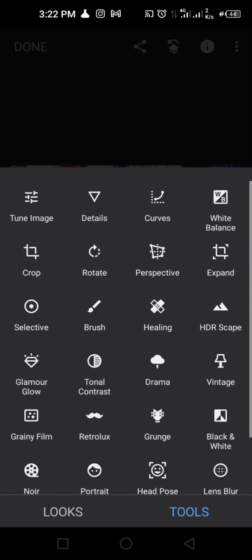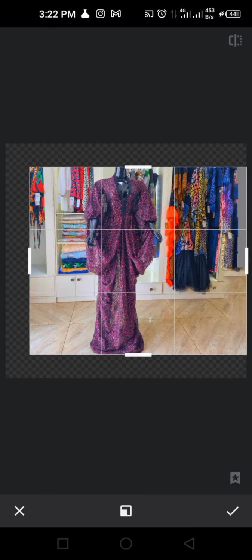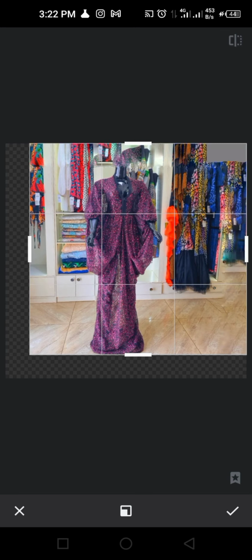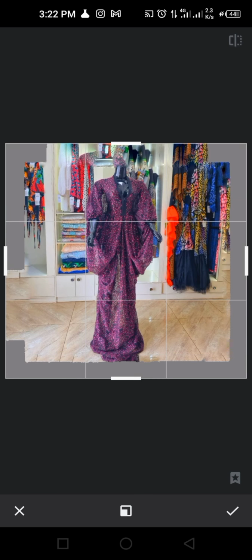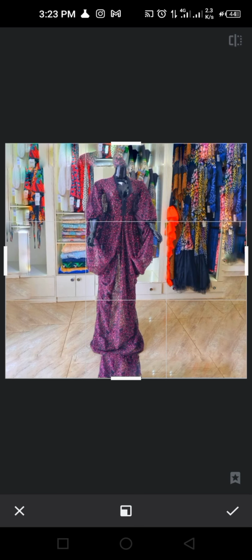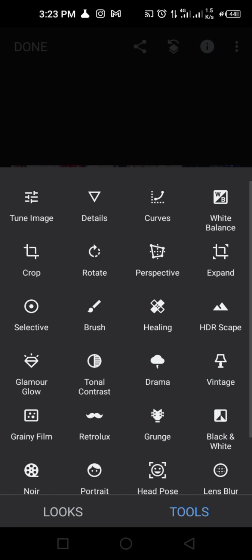So tools, the next one is expand. If you want to expand, you can use smart expand, which is going to work for all four corners of the picture. Anything on the four corners of the picture is going to expand so that it can reduce, so it's going to make our frame look smaller. But this doesn't work for this picture. You cancel it. Let's go back to expand.